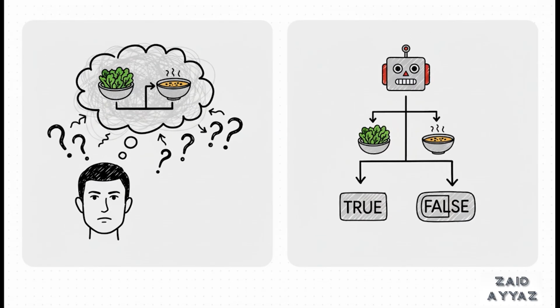Take a super simple sentence, like, "I'll have a salad or a soup." Now, you and I, we get it, right? The context clues tell us you probably have to pick one. But a computer? It just freezes. It sees ambiguity. It needs an ironclad black and white rule. It needs to know, is the final outcome true or is it false? There's no room for maybe.